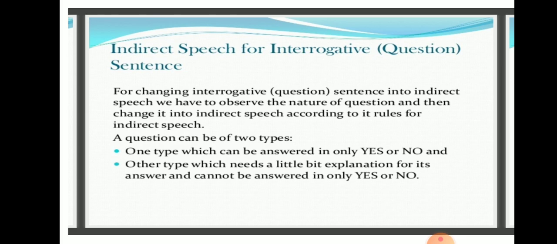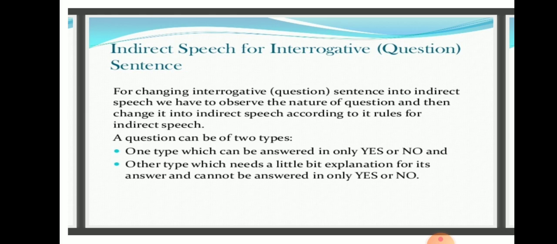So question type of sentences. For changing an interrogative sentence into indirect speech, we have to observe the nature of the question and then change it into indirect speech according to its rules. So already I told you there are two types of interrogation. One is the WH question and the other one is the yes or no type question. So a question can be of two types.